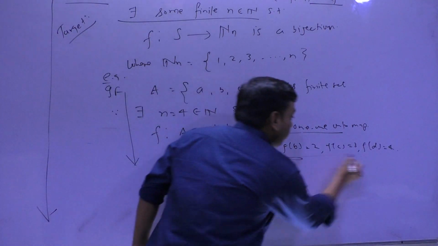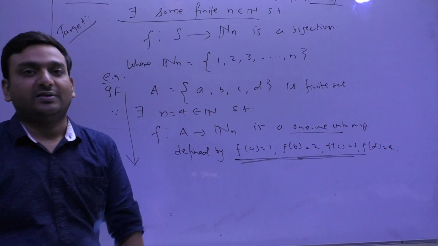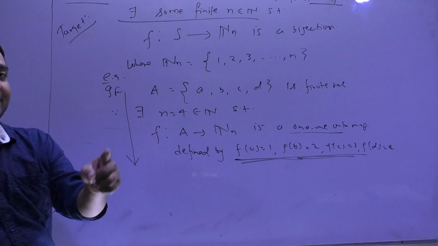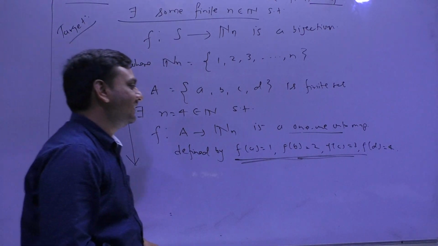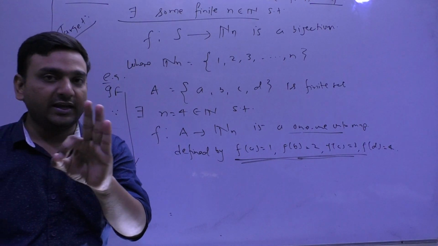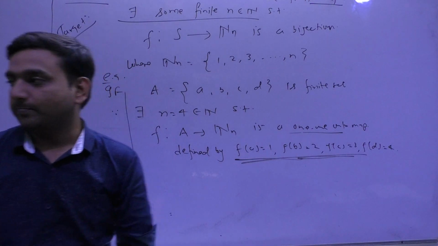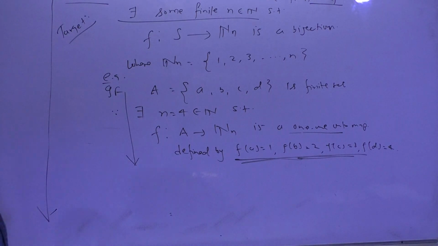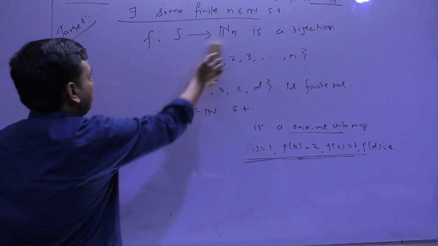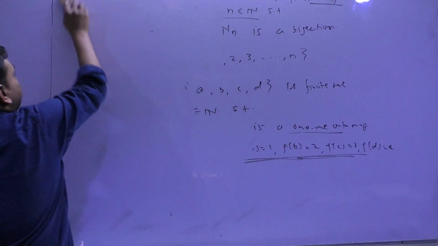Finding such a map is the task. Am I clear or not? If not clear, then rewatch the video. So is the definition of finite set okay? Any doubt? Okay. Now I'm going to start countable. What is a countable set?